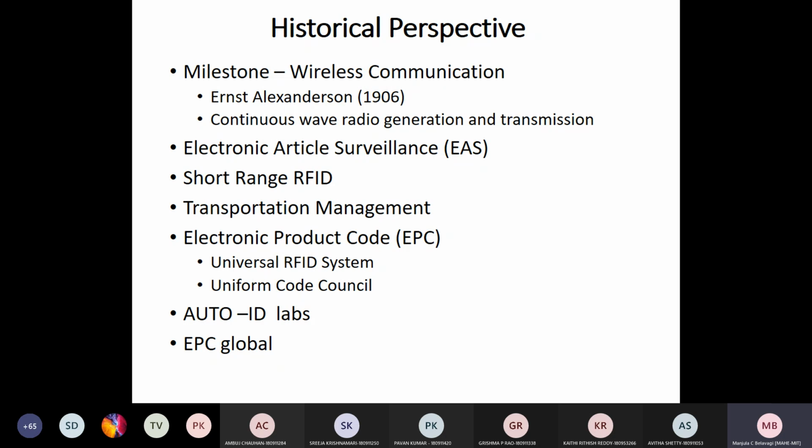One such application is EAS, that is electronic article surveillance. That is one of the earliest RFID based applications, developed in the 1960s.